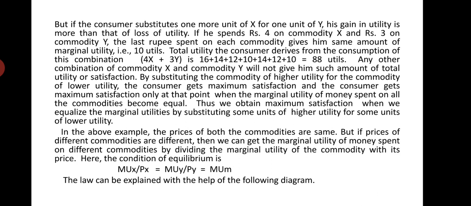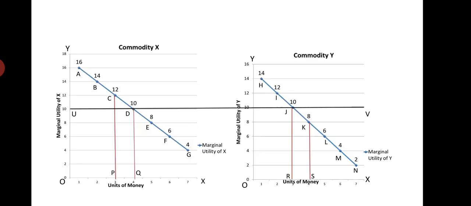So when there is a difference between the prices of different commodities, this condition must be satisfied in order to get maximum satisfaction, that is MUX upon PX is equal to MUY upon PY, that is MUM. This condition can be satisfied only when the last rupee spent on each commodity gives the same marginal utility. Now this law can be explained with the help of the following diagram.